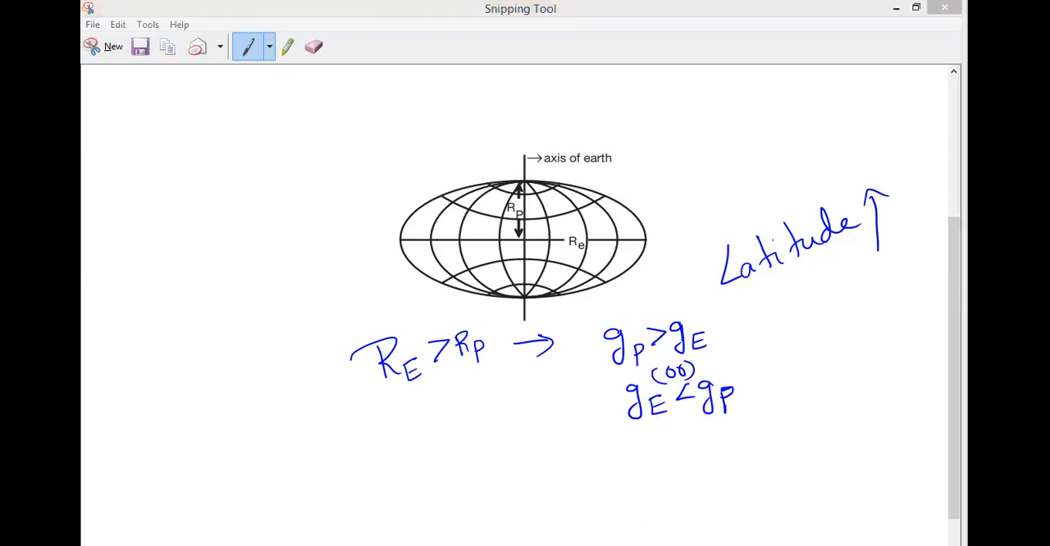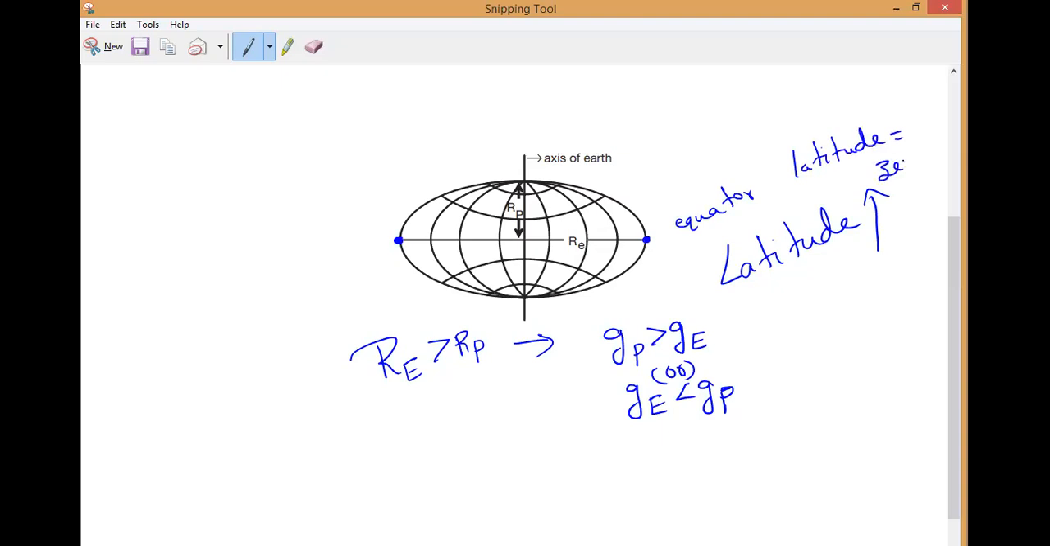At the equator of the Earth, if we say the latitude is 0, is it yes or no? Latitude is 0 at the equator only. Correct, guys? So at the equator, what is the latitude? Latitude is equal to 0.